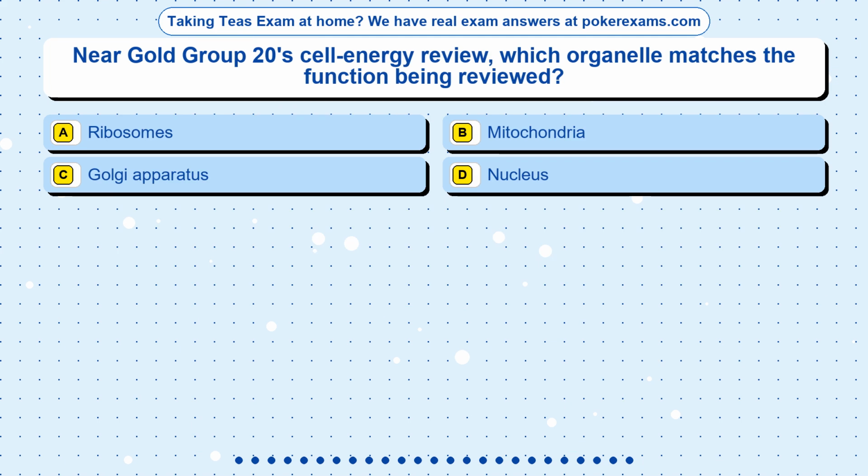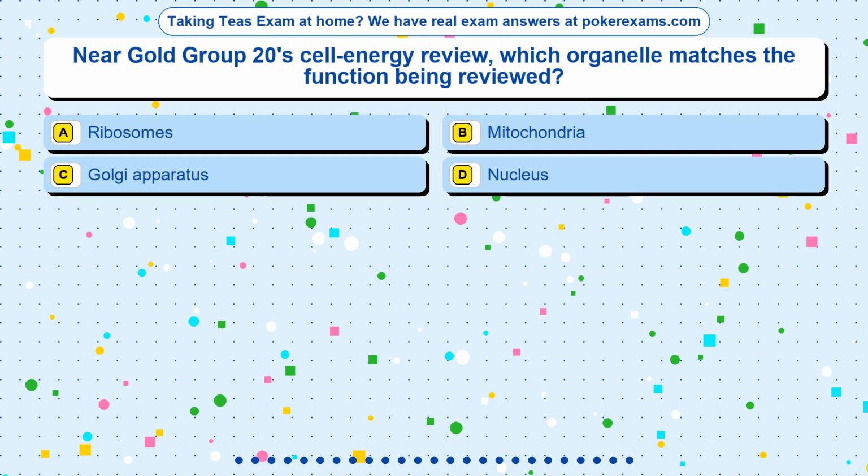Question 14. Near Gold Group 20 Cell Energy Review, which organelle matches the function being reviewed? Option A, ribosomes. Option B, mitochondria. Option C, Golgi apparatus. Option D, nucleus.